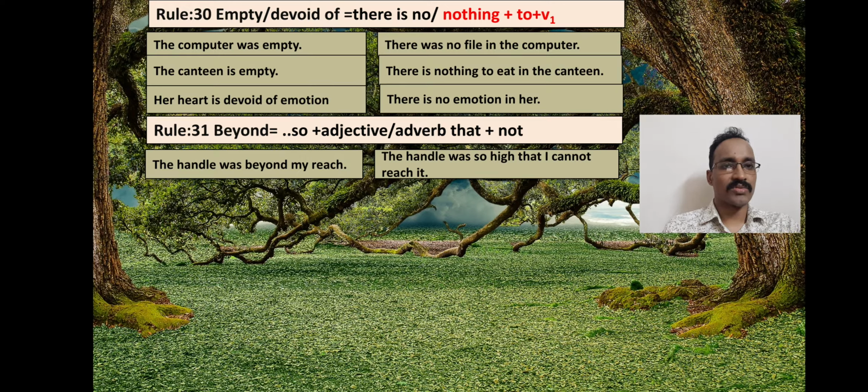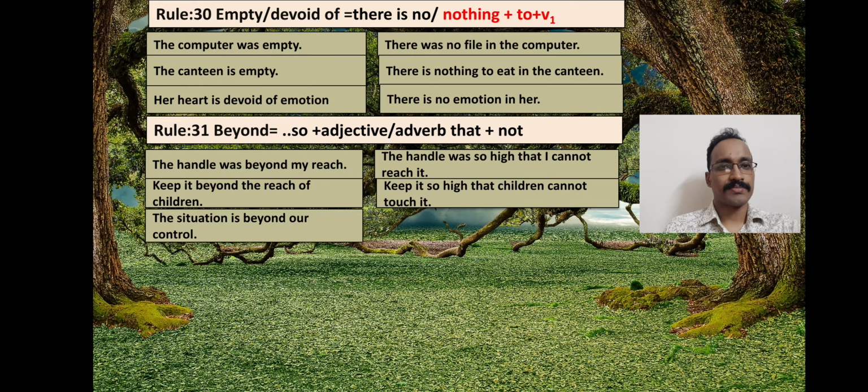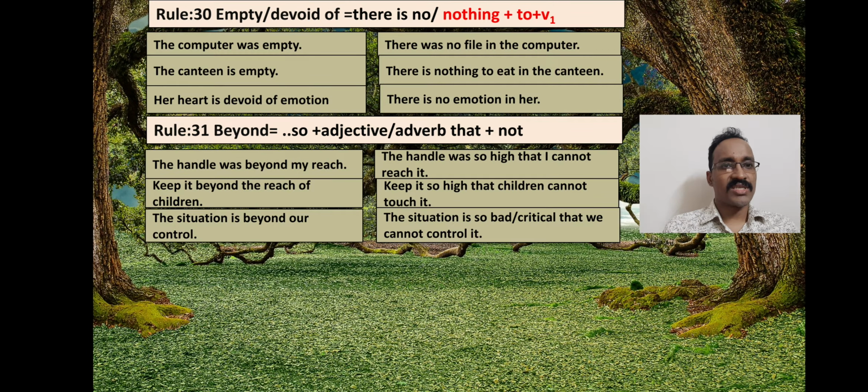Follow the examples very attentively. Keep it beyond the reach of the children. Keep it so high that children cannot touch it. The situation is beyond our control. The situation is so bad or critical that we cannot control it.